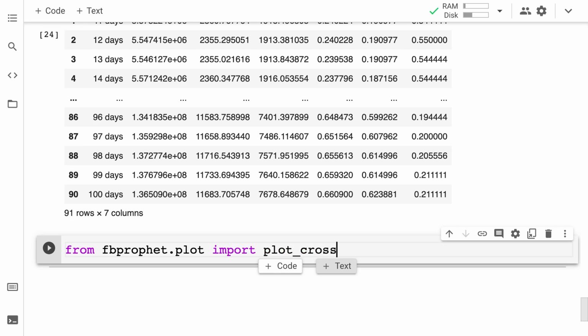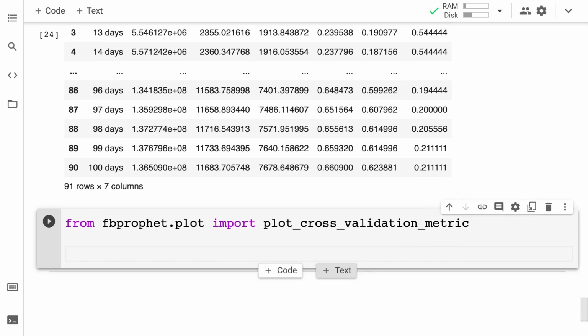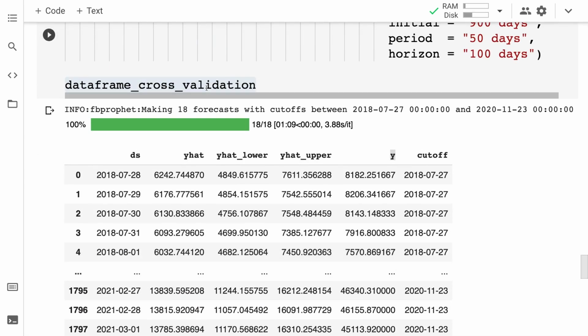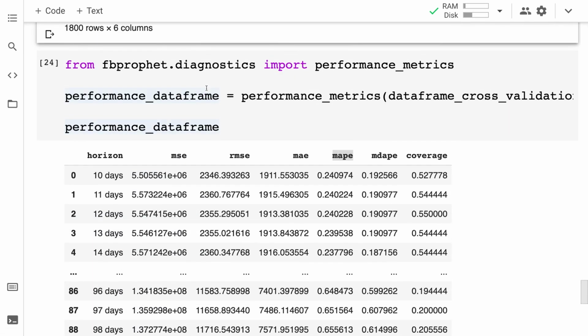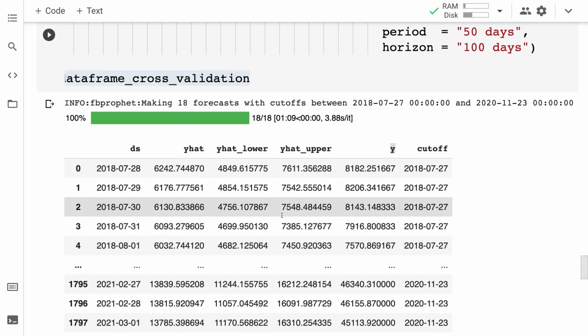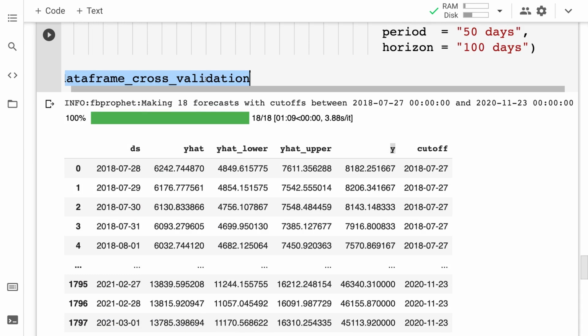I'm importing plot_cross_validation_metric. This will be a really easy way for us to plot our cross-validation. So I'm going to call plot_cross_validation_metric. Here I'm going to paste in my data frame, df_cv.